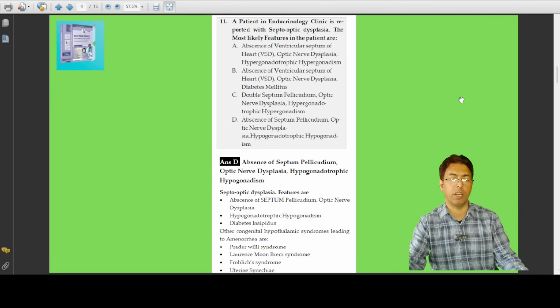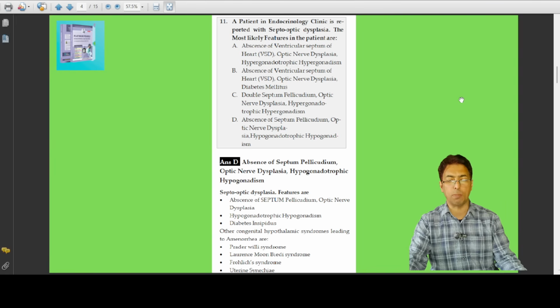Now, another endocrinology question which is asked is septo-optic dysplasia. A patient presents to endocrinology clinic with septo-optic dysplasia. What are the features? So options are given A, B, C, D, a different range of options, trying to distract you from the main thing, but you have to remember simply what is septo-optic dysplasia.